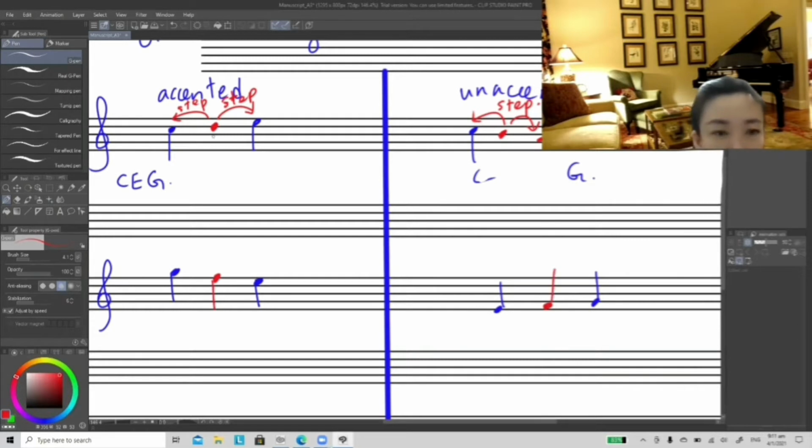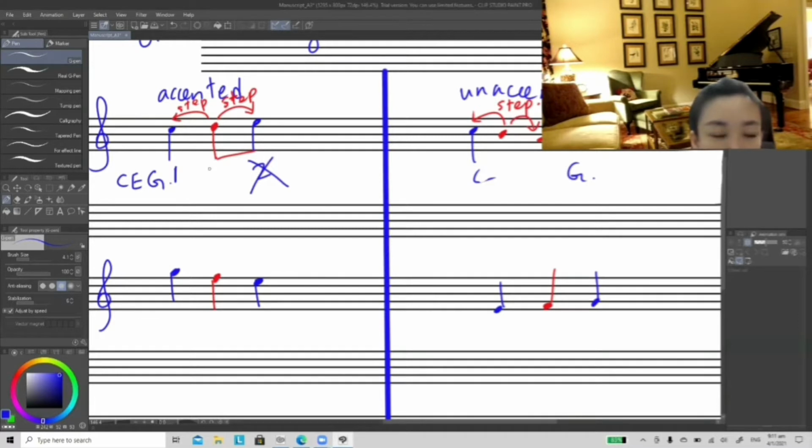For extended passing note, you need to add this note. Add the stem to the right. Draw the stem and join it to the right. Because originally, this is the first beat and this is the second beat. But after you join this passing note here, in order to make this passing note to be accented, you join this stem to the right. Once you join it to the right, the second beat will no longer be here.